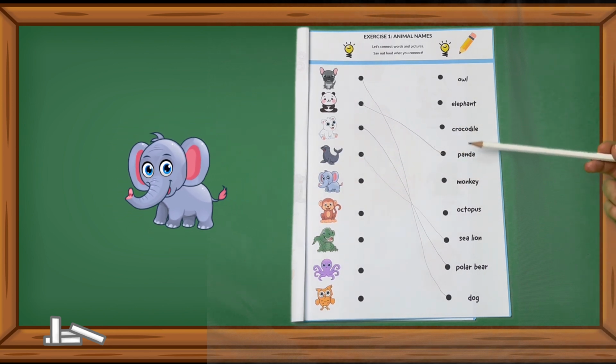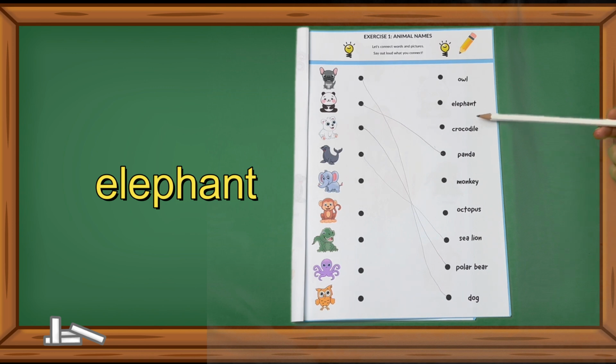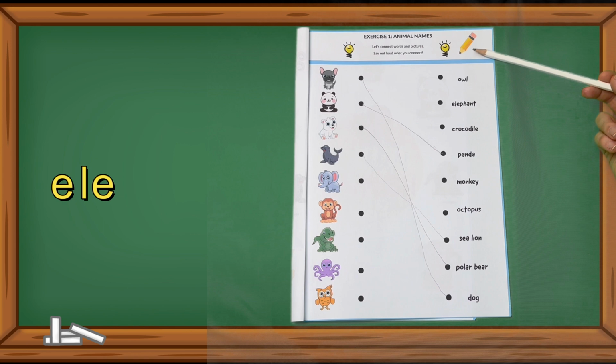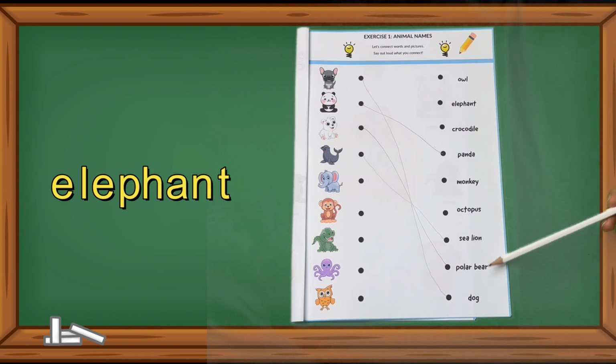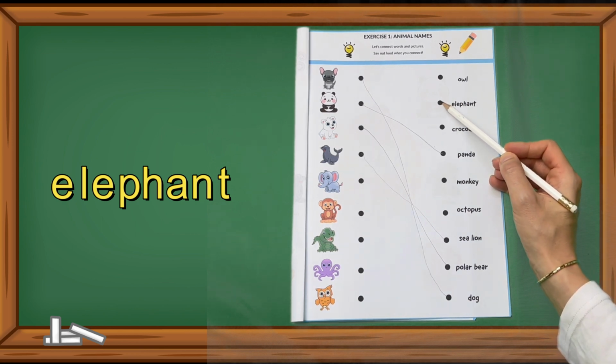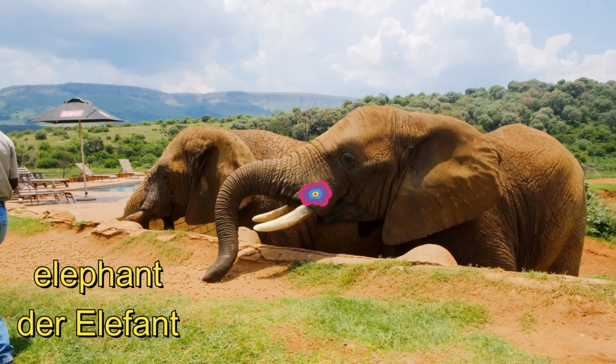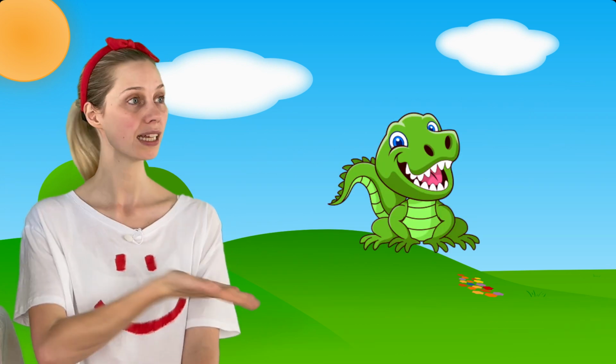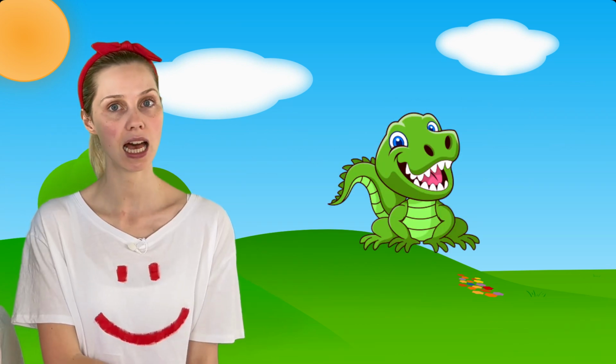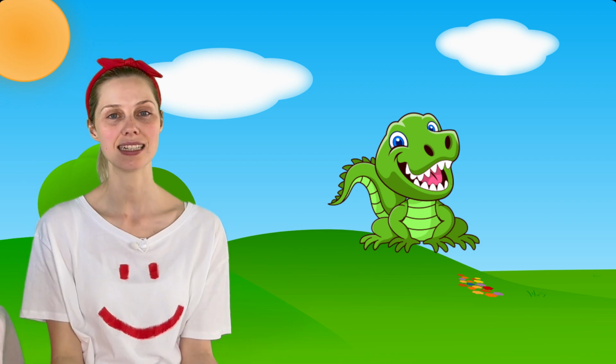Now, find the word elephant on the right side. Elephant is spelled E-L-E-P-H-A-N-T. Where is it? Great job! Here it is. Now, connect it to its picture on the left by drawing a line. Well done! And who knows this animal? It's a crocodile! Excellent! Crocodile.